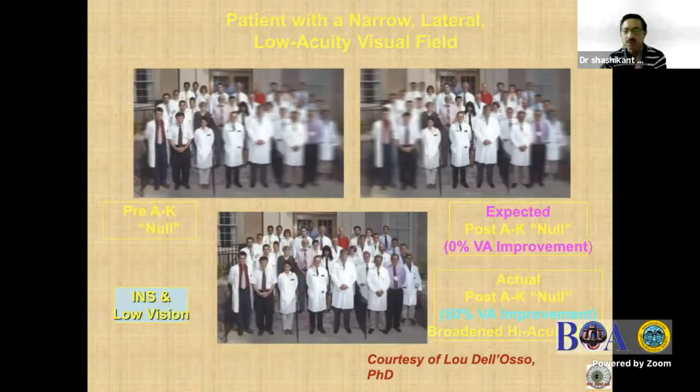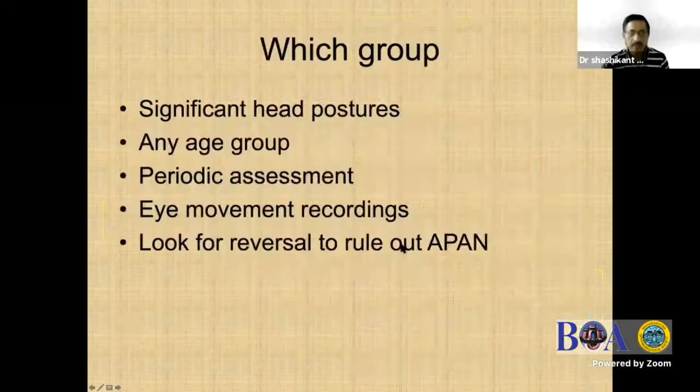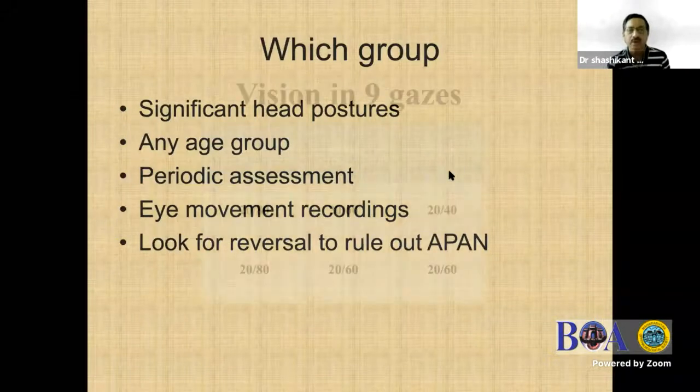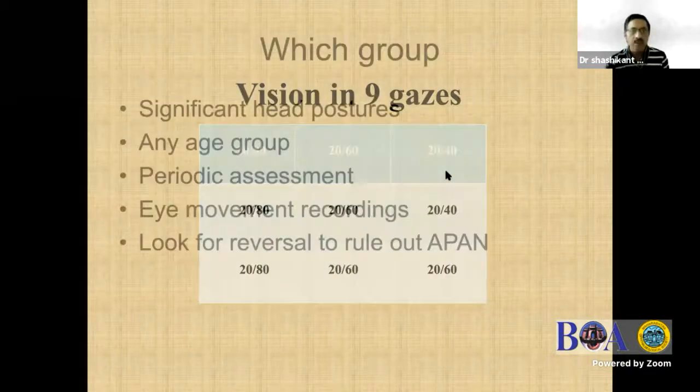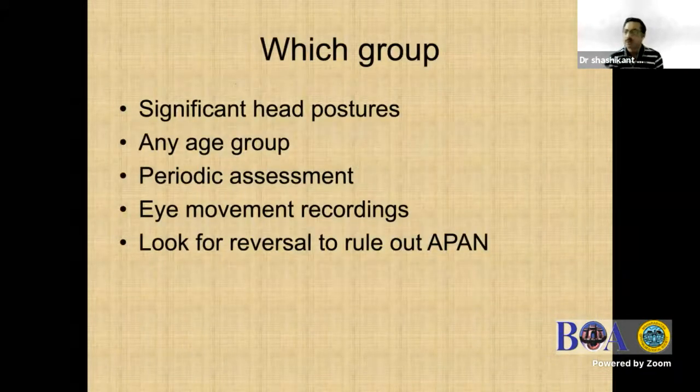So when we do the surgery for these patients, we expect the null to be here from the periphery, but actually what happens, there is a widening of the null zone. So patient actually sees better. So which group do we need to operate? Any specific age group? Actually we wait for the head posture to stabilize, because sometimes